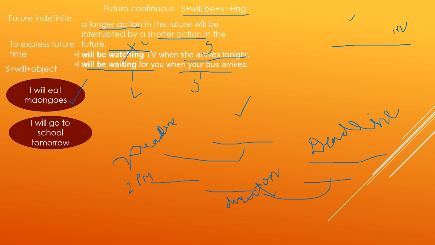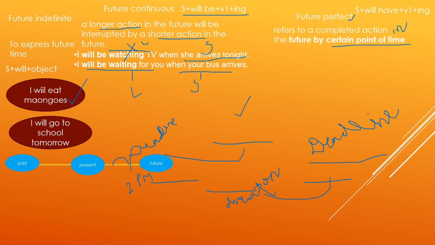Next we have future perfect tense. Its sentence construction is subject plus will have plus verb's third form. It refers to a completed action in the future by a certain point of time. So by the end of this week, this is the certain point of time, and she will have completed her training. That means before the end of the week her training will be complete.